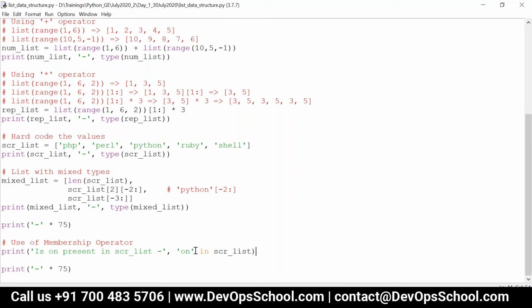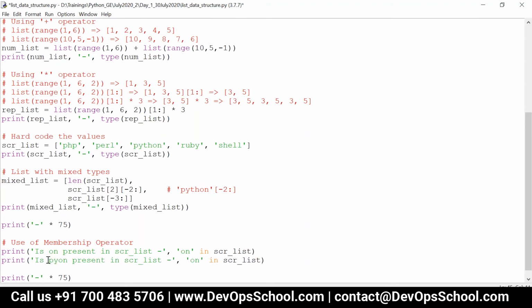Is this statement true or false? This will return false, because "on" is part of Python only. Whenever you give list2 over here, it checks the entire element, not part of the element actually.